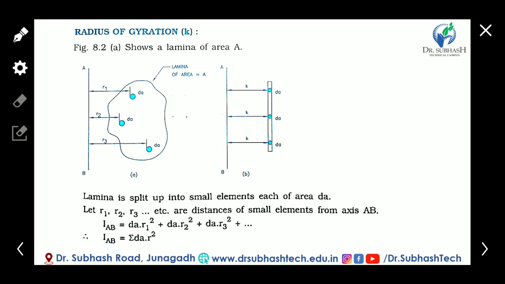Now let's see what the radius of gyration is. Here two considerations are there.